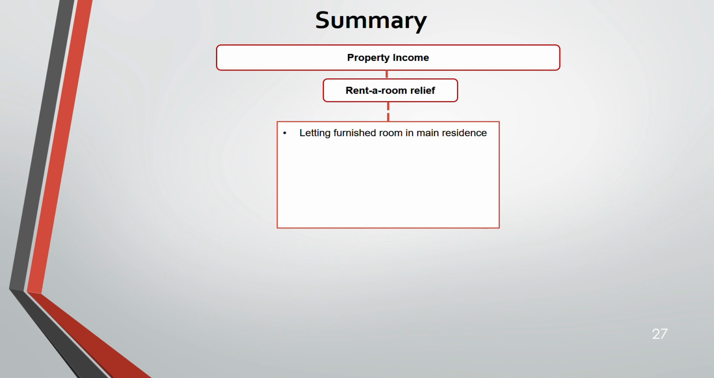Then rent a room relief. This is where you are letting a furnished room in your main residence. Gross income has to be less than or equal to 7,500 to get the exemption. And you can elect for the loss. If you're having a loss, you might elect that you don't want this exemption. Gross income more than 7,500, you can choose how you want to be taxed.